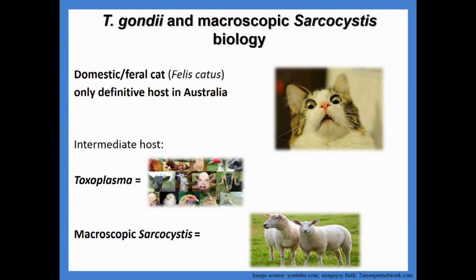So as I mentioned, the definitive host is felids, and in Australia we only have a single felid, the domestic cat. The intermediate host range is quite different for Toxoplasma and Macroscopic Sarcocystis. Toxoplasma is said to be able to infect all warm-blooded animals. This is mammals and birds. This is in contrast to Sarcocystis, that has a cat-sheep life cycle, the sheep being the intermediate host.